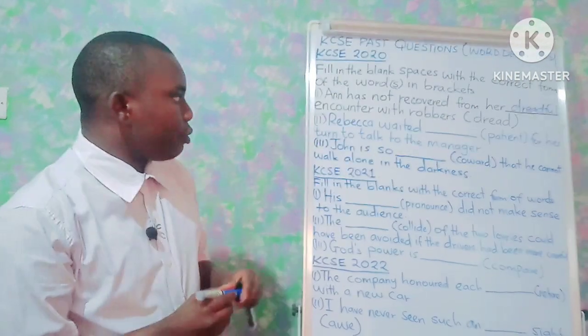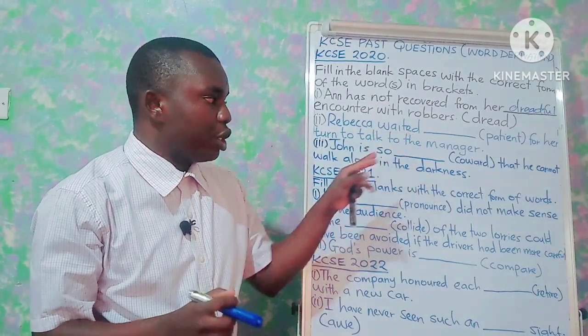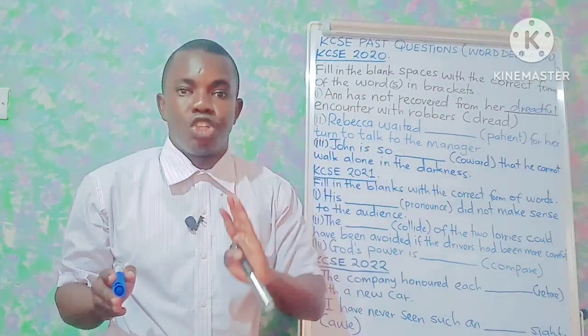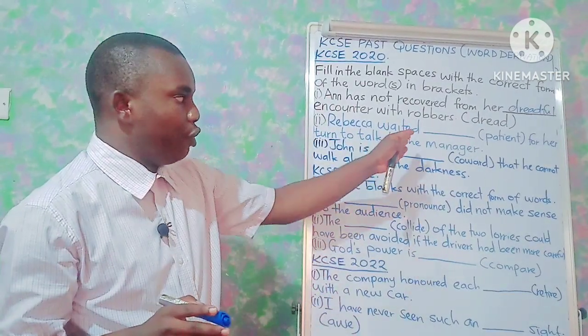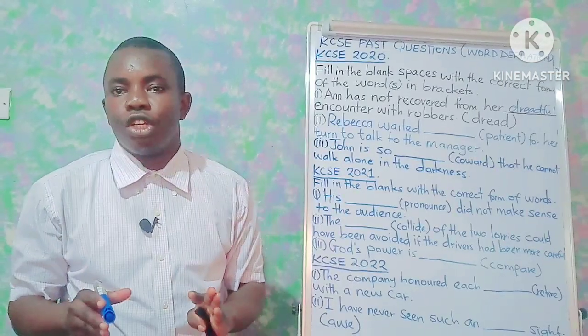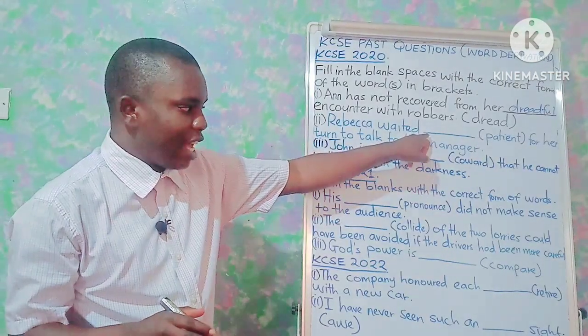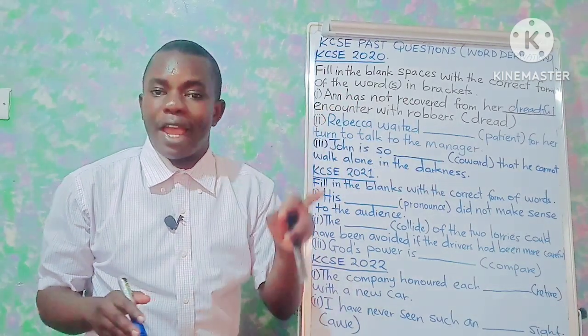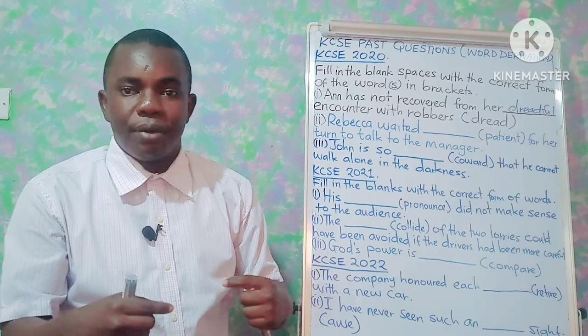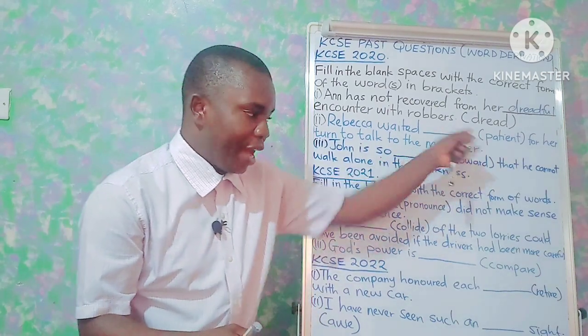Secondly, Rebecca waited dash, in brackets, patient, for her turn to talk to the manager. Before the blank space, there is a verb, waited. That means that here we require a word that tells us more about the verb, which is an adverb.